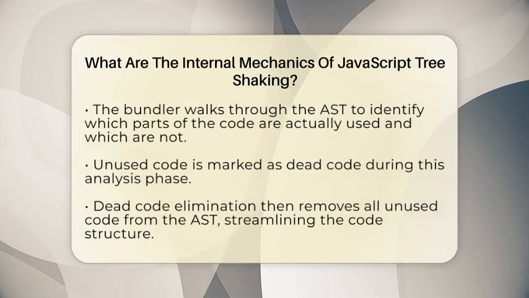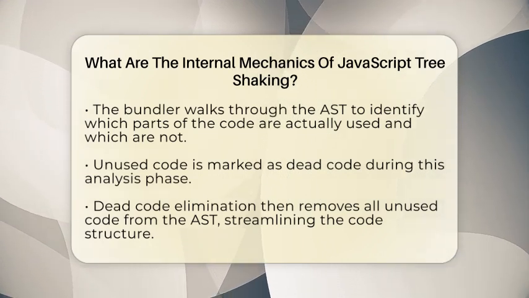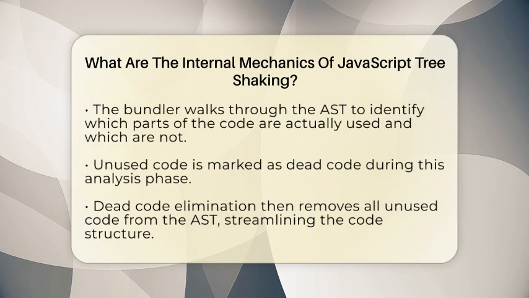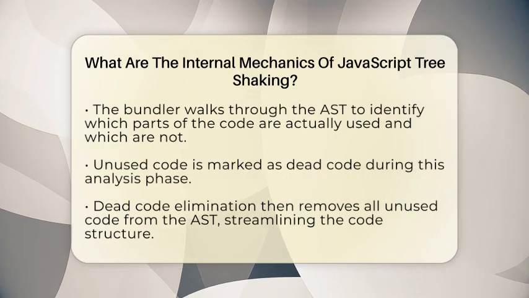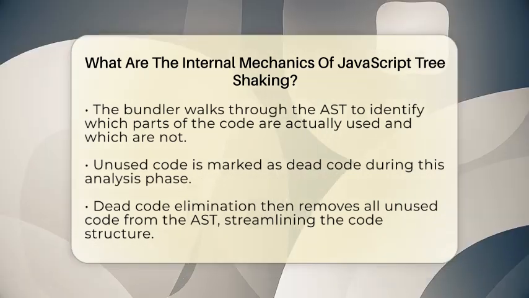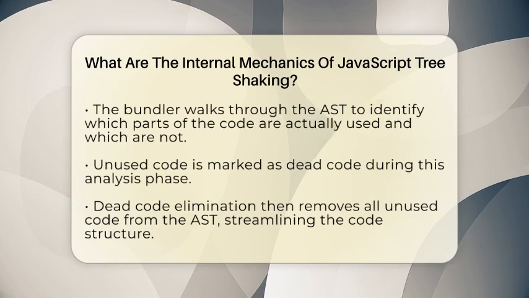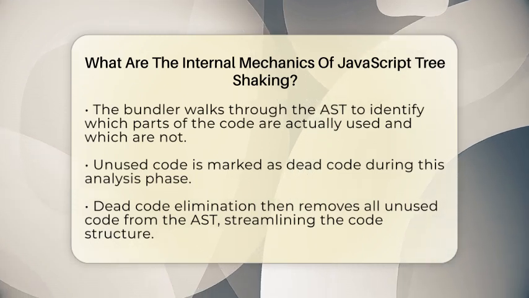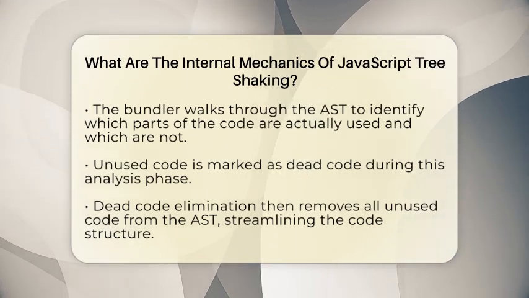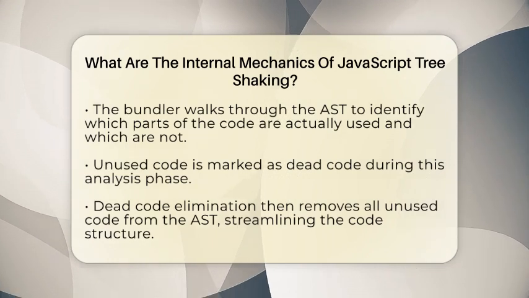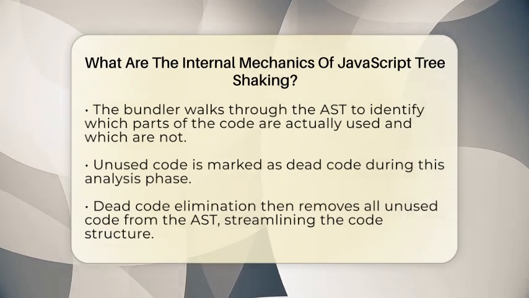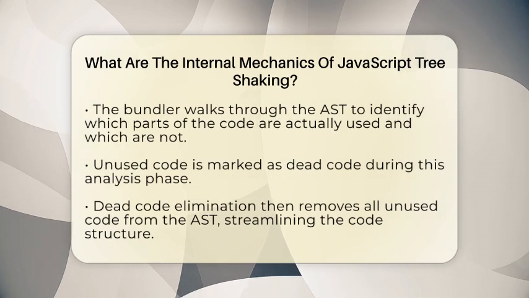Then, the bundler marks what code is used and what is not. It walks through the AST and notes which functions and variables are actually referenced somewhere in the code. Anything not marked as used is considered dead code. After that, the bundler removes all the dead code from the AST. This step is called dead code elimination. It's like trimming off the branches of a tree that aren't bearing fruit.